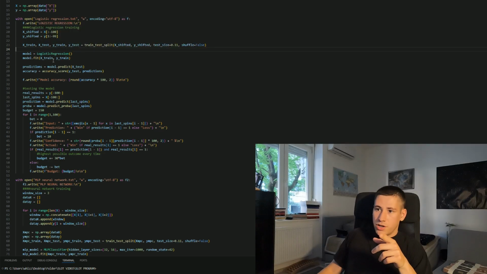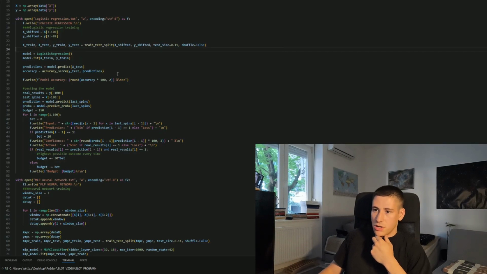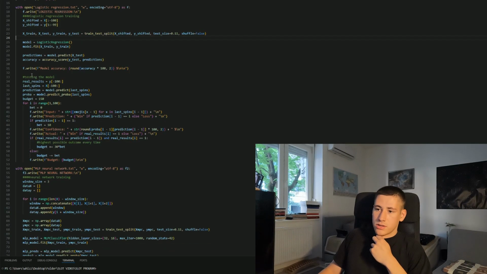We are fitting the model and training it on logistic regression, and we try to predict and test our accuracy score against the real results. And here is testing the model on the previously unseen data part, one by one. I'll run the model and it will create files right beside here, and we'll take a look at what it was actually doing.